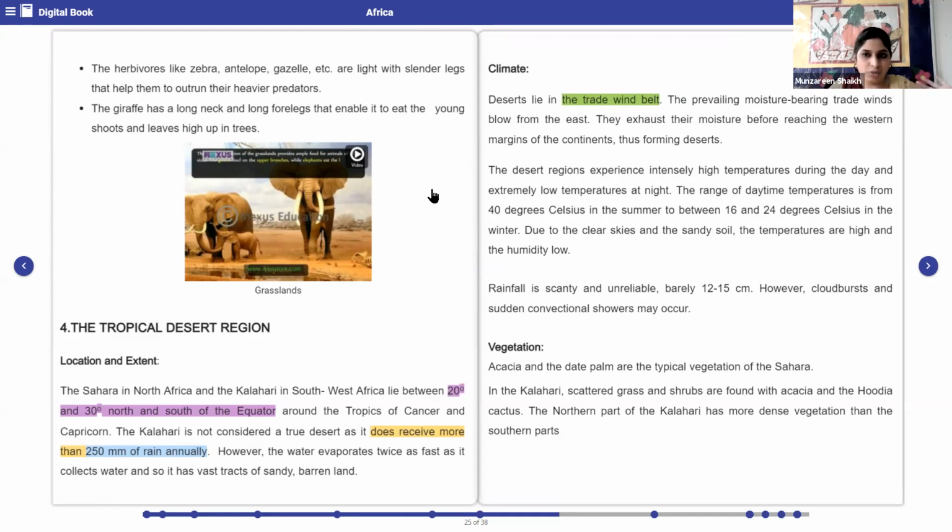They are explaining to you. When the winds blow from the east, they carry moisture in them, right? By the time they reach the western margin, the moisture in these winds gets exhausted, and therefore, deserts are formed. Got it?